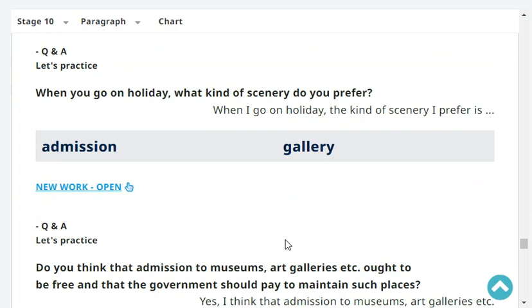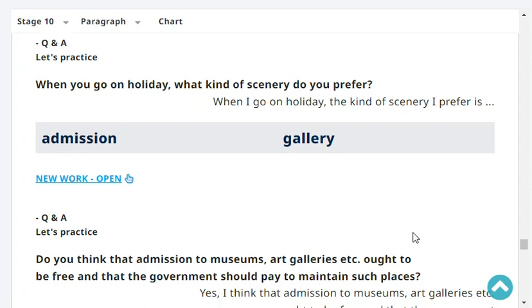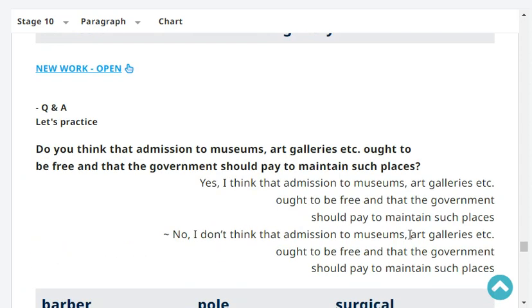When you go on holiday, what kind of scenery do you prefer? When I go on holiday, the kind of scenery I prefer is mountain scenery. Very good.